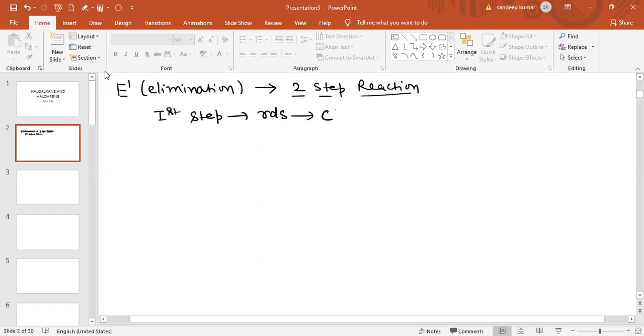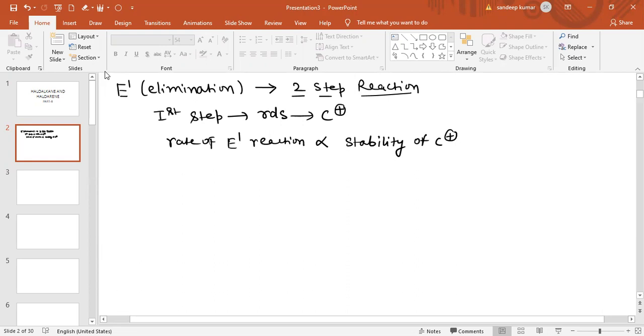In the RDS there is formation of carbocation, and the rate of E1 reaction is directly proportional to the stability of carbocation. And we have discussed questions also related to this.